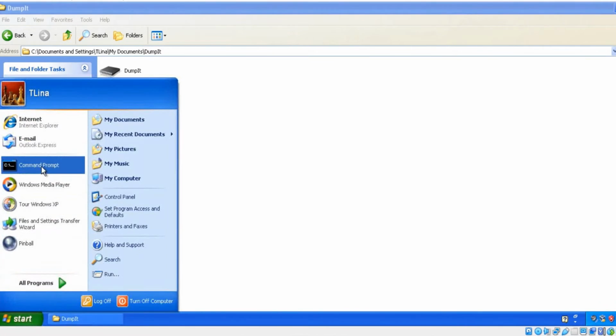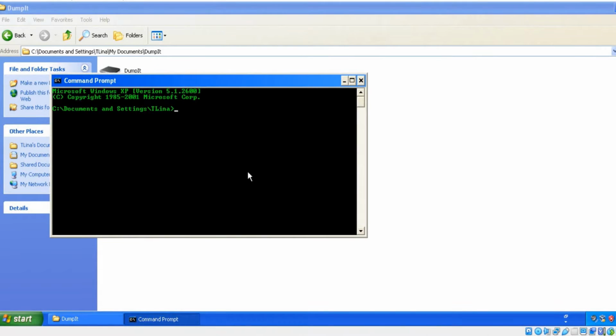Go to command prompt and go to the DumpIt folder. This is my path to this folder. I'm going to run the DumpIt exe file.